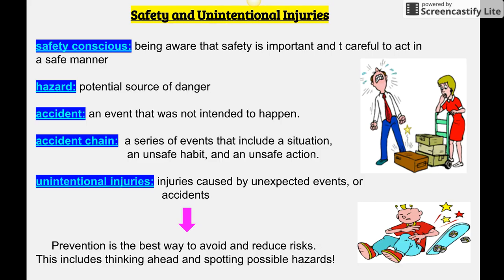Accident, an event that was not intended to happen. Accident chain is a series of events that include a situation, an unsafe habit, and an unsafe action. Unintentional injuries are injuries caused by unexpected events or accidents.